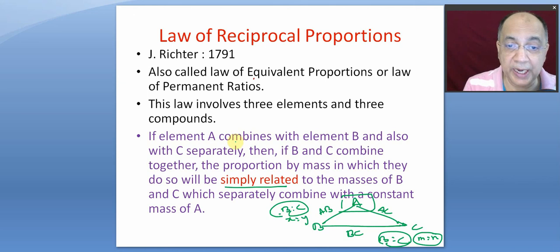If A combines with B to produce a compound, and A combines with C to produce a compound, then when B and C combine with each other to form another compound, the mass ratio between B and C in a compound of B and C will be simply related to the mass ratio when B and C separately combine with A to produce two different compounds, the mass ratio between B and C which combined with the fixed mass of A. That ratio and the ratio when they themselves combine will be either the same or simply related, right?